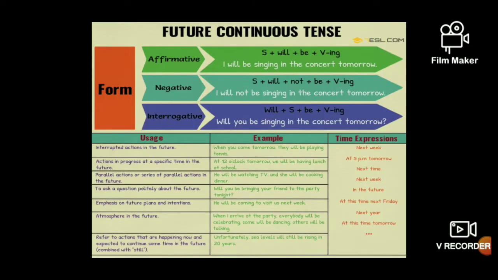Likewise, you have some signal words for the future continuous tense. See here: next week, at 5 p.m. tomorrow, next time, next week in the future, at this time, next Friday, at this time tomorrow, next year. Likewise, you can use these signal words for the future continuous tense.